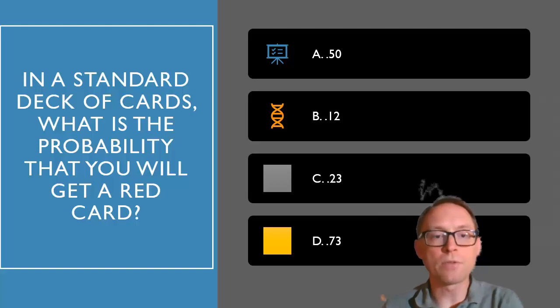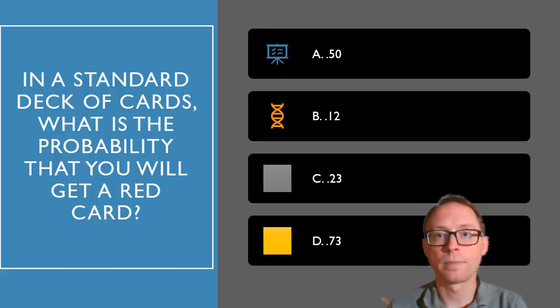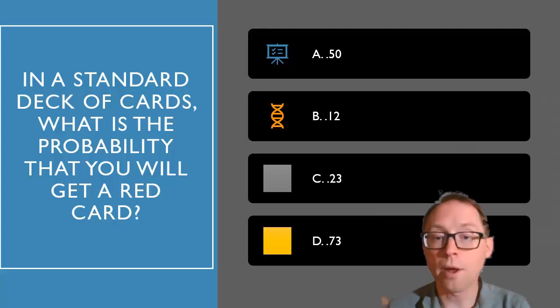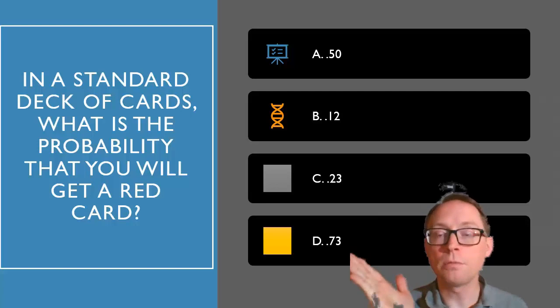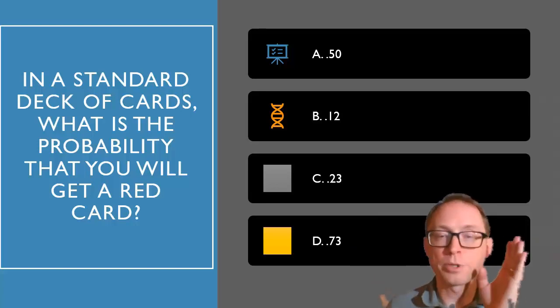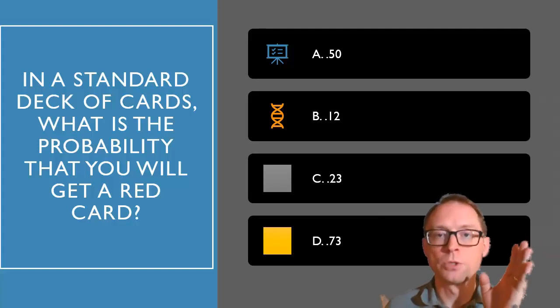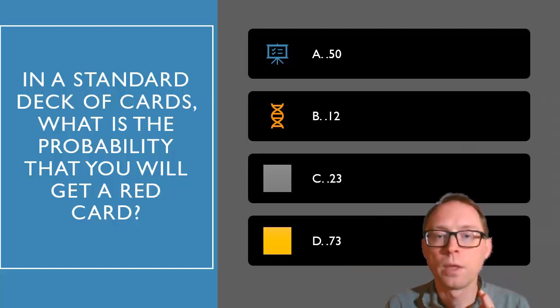So in a standard deck of cards, what's the probability that you're going to get a red card? It's 0.50. Probabilities are from zero, a zero probability, to a 1. A 1 means 100% chance of it happening. So 0 to 1, those are the probability ranges that we're going to use.